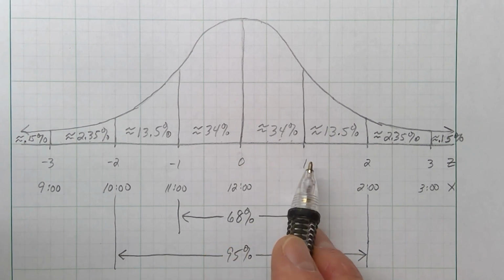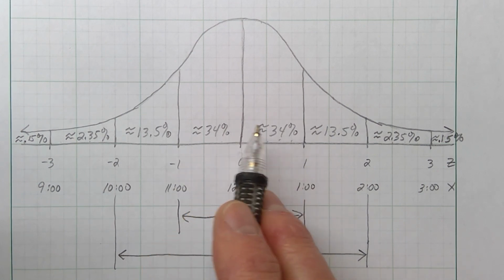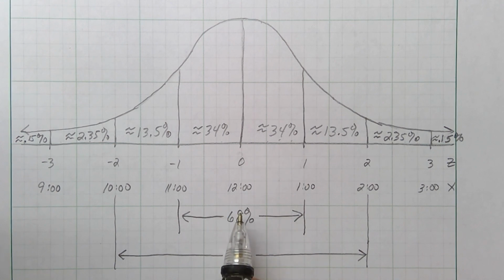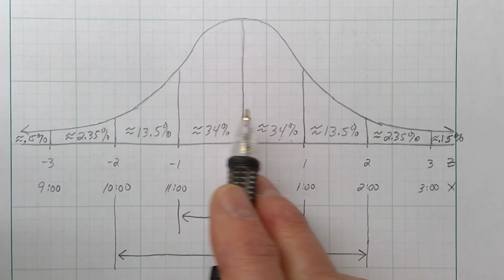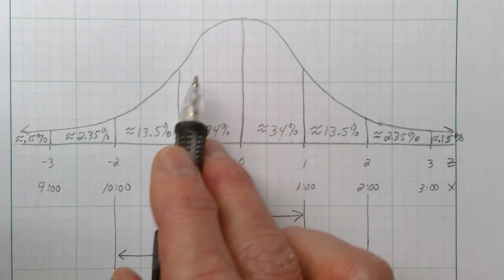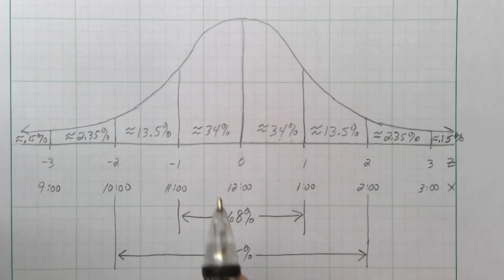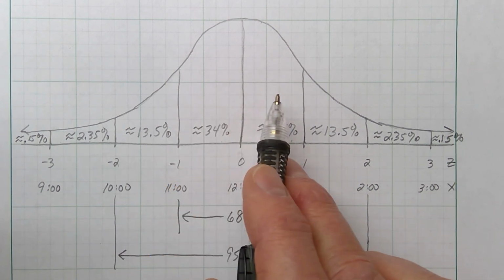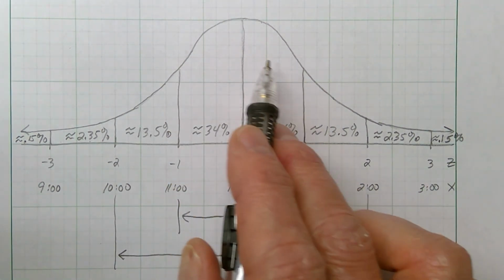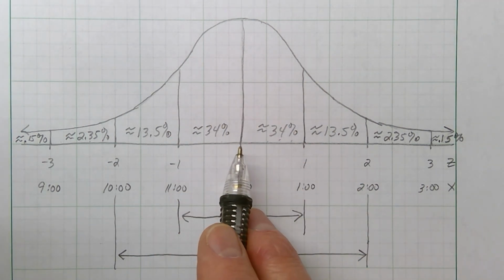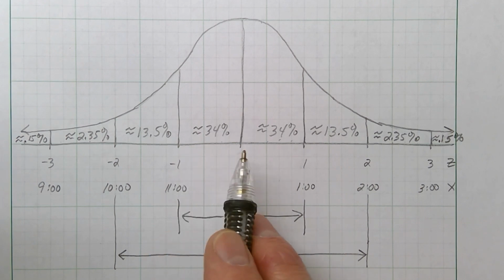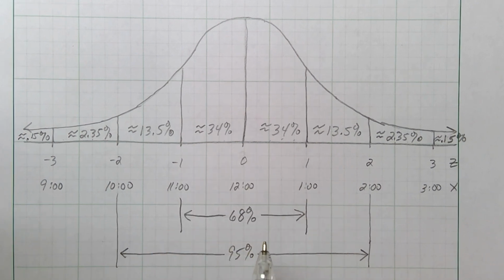And then if I take one step right and one step left, well, 68 out of those 100 people, that's what this 68 means, from here to here, 68 out of those 100 people live right in there. These are kind of all the really, really normal people. A little below average, a little above average, but all 68 of these people are pretty darn close to being average. If you're within one step, you're just pretty darn average.